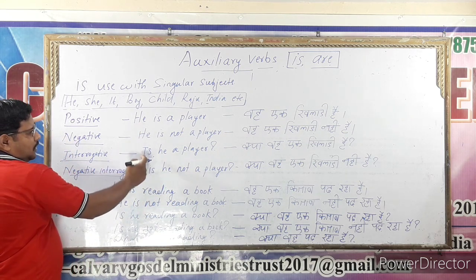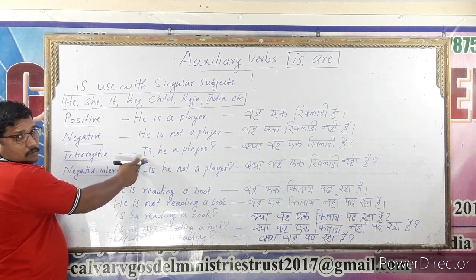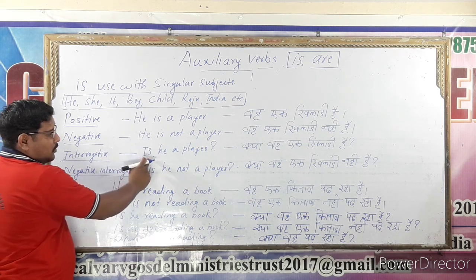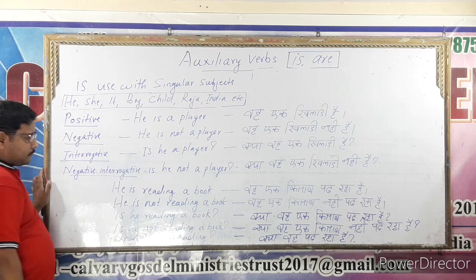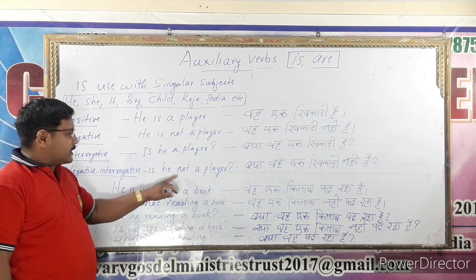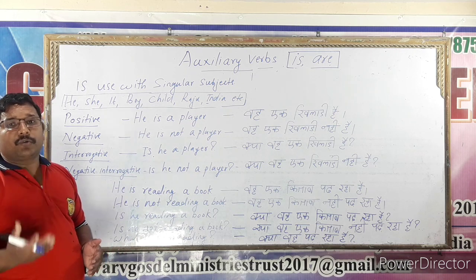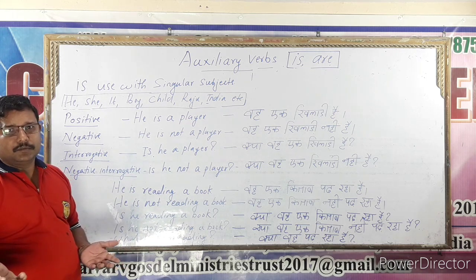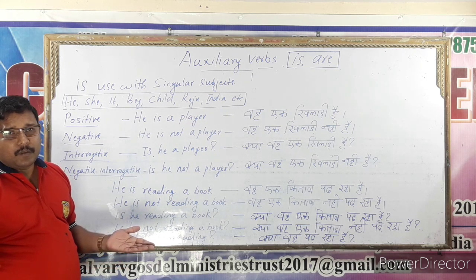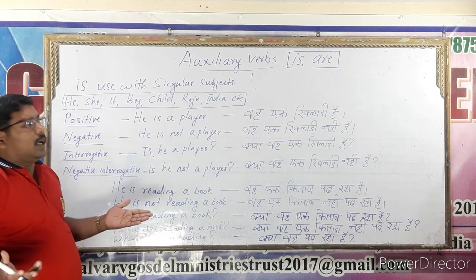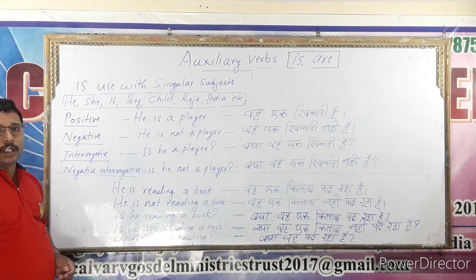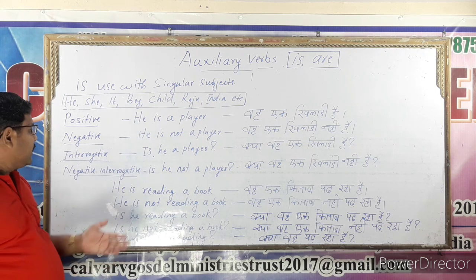See, is is right here. So, is he a player? He is not a player, वह एक खिलाड़ी नहीं है.